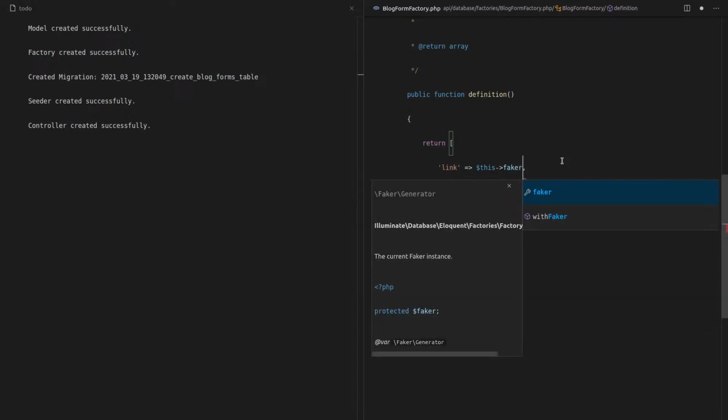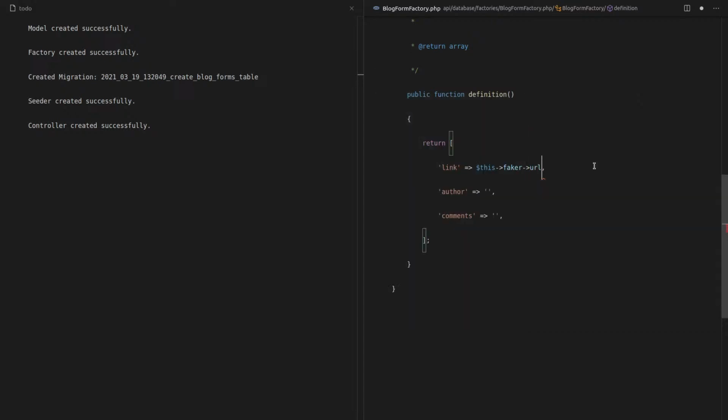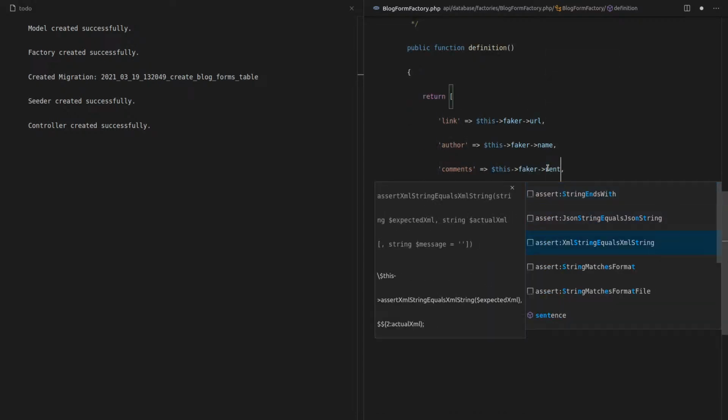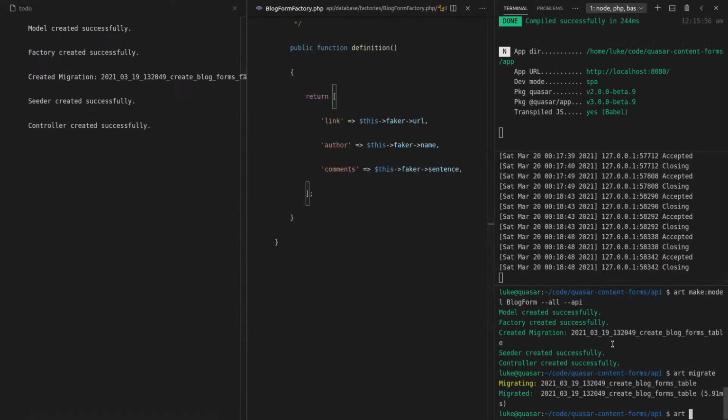Oh no, I think I have to say faker. Yeah, we want to pull out faker first. Faker is a library that allows us to generate fake information. URL, there we go. So let's create a fake URL, a fake person name. Yep, there we go. And this can just be a random sentence. Here it is here. And I think that'll work, which means I can say art tinker.